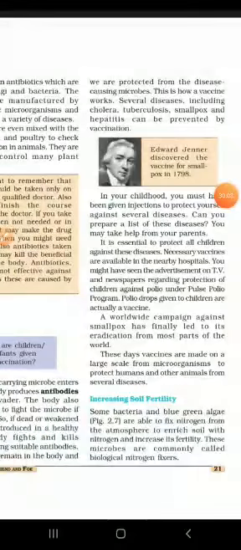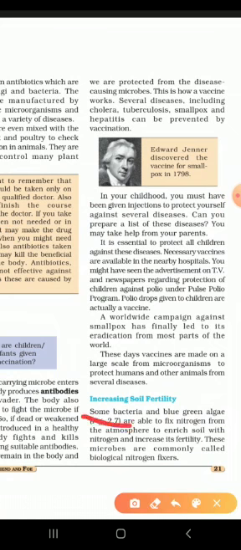Now we have seen how microbes help in developing antibiotics and vaccines to fight against diseases. Now we will see how microbes help in increasing soil fertility.